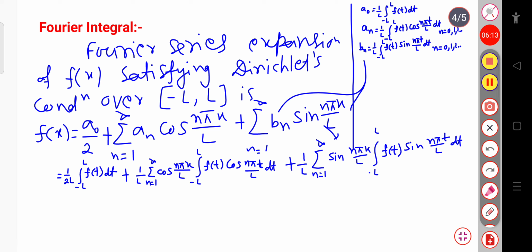Simply here we have substituted the value of a naught, a n and b n from this expression, that is, this coefficient we know. So we have just substituted this value.